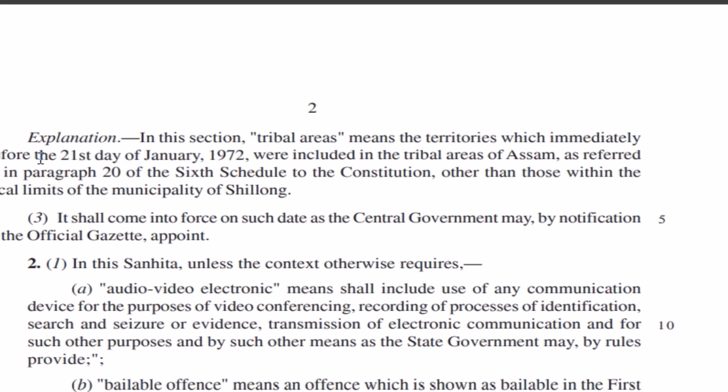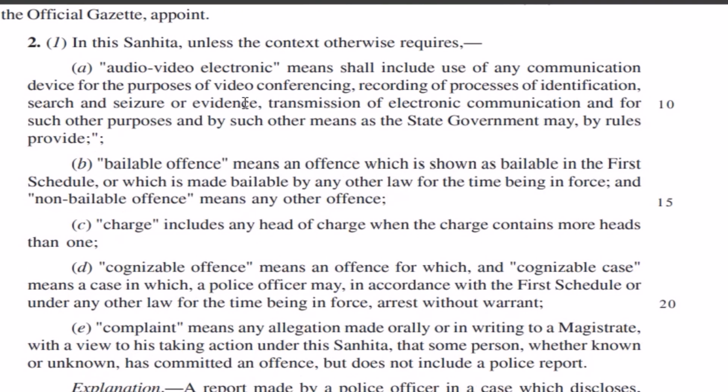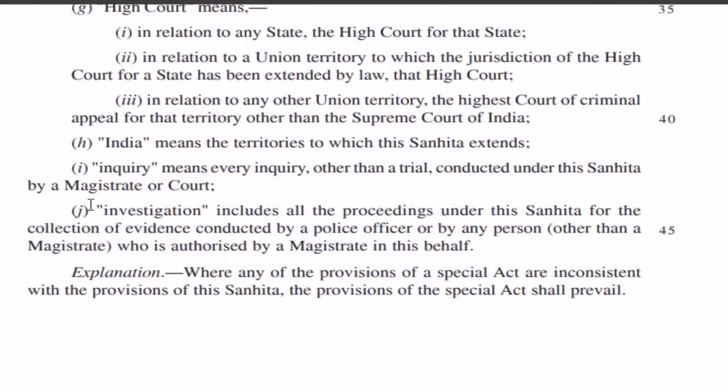Now you have to keep in mind the date, that is 21st day of January 1972. It shall come into force as the central government may by notification in the official gazette appoint, that we all know, 1st July 2024.